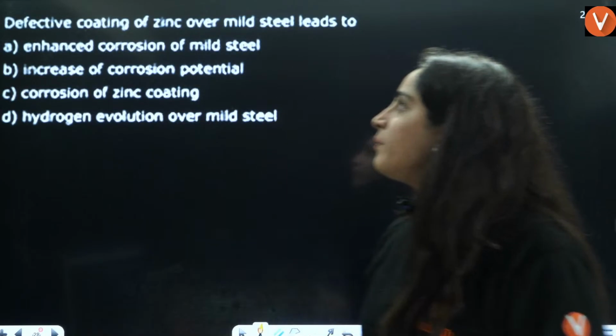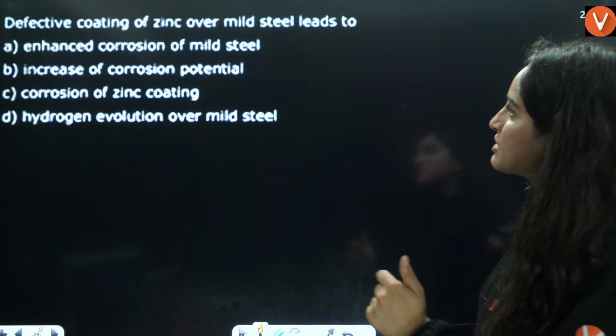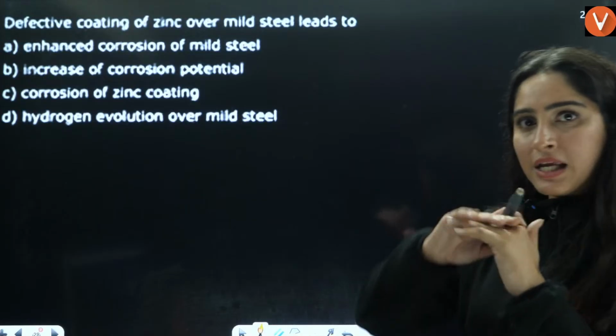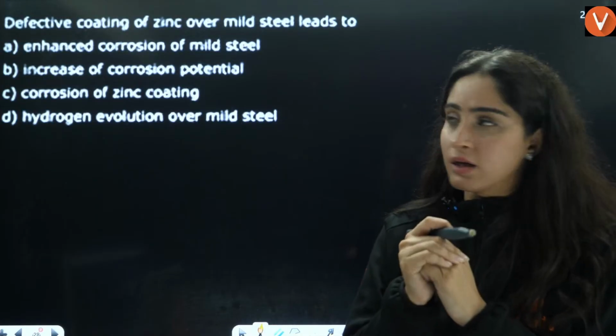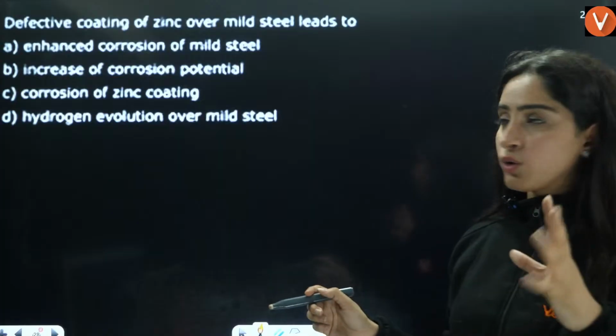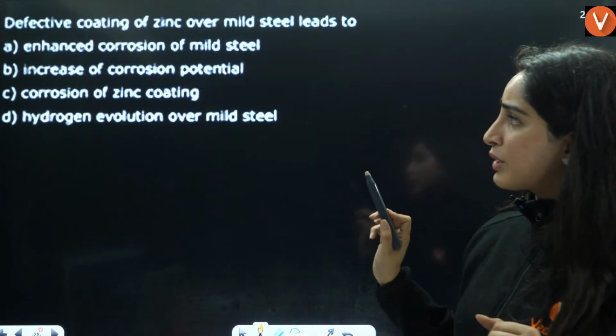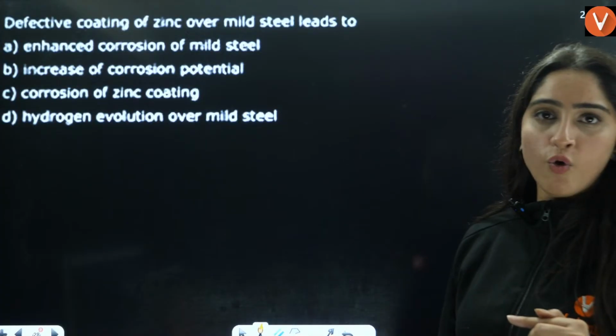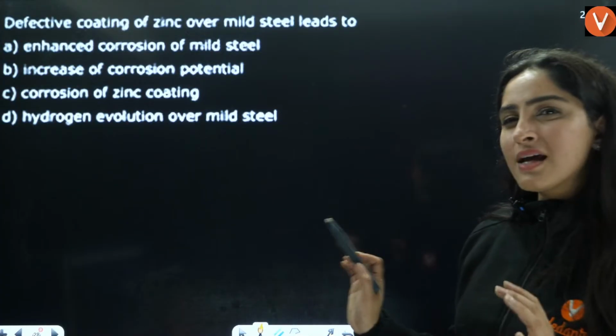Okay. Now, defective coating of zinc over mild steel leads to: you have steel, and a defective coating of zinc. The options are enhanced corrosion of mild steel, increased corrosion potential, corrosion of zinc coating, hydrogen evolution on mild steel. The options are a little confusing.